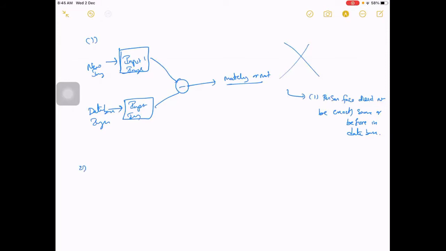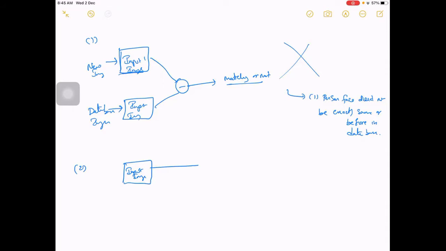So one possible solution is, instead of taking the plain raw image, we can do pre-processing and extract features out of it. Say we extract facial features, like the nose being this much in length or this broad or thin, your eyes being like this, aligned at this angle, something like that.